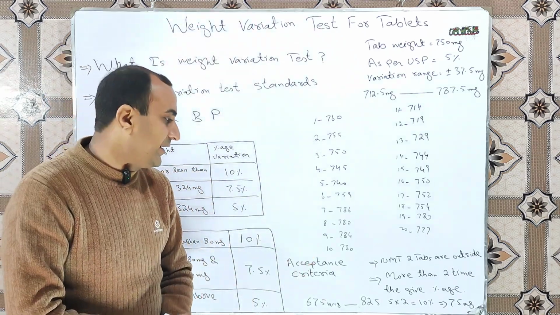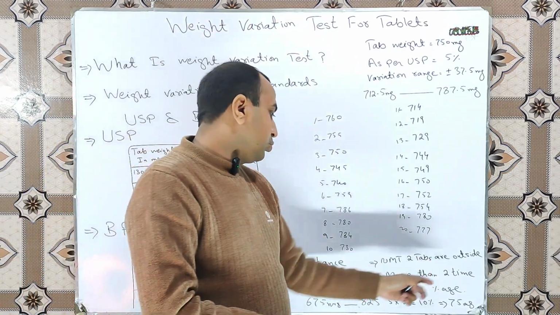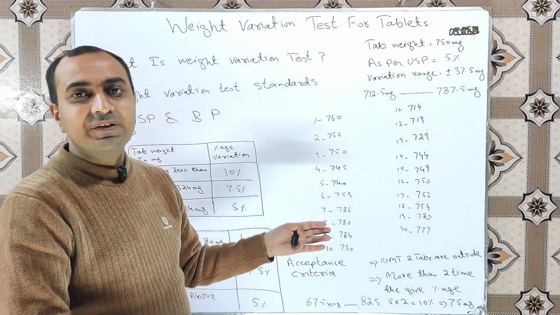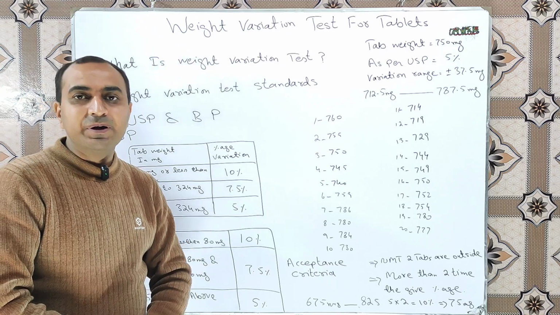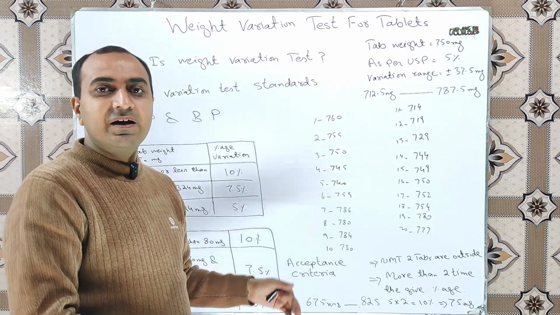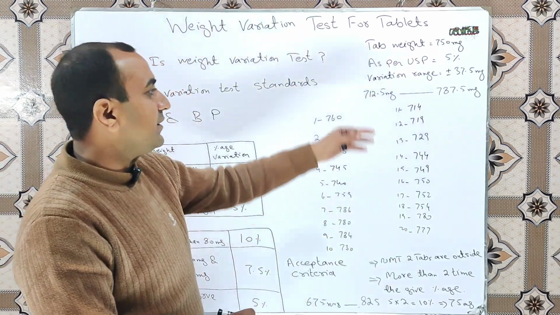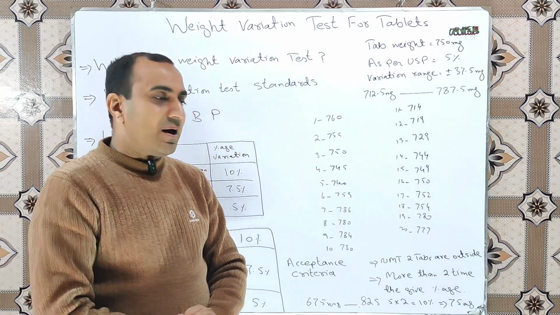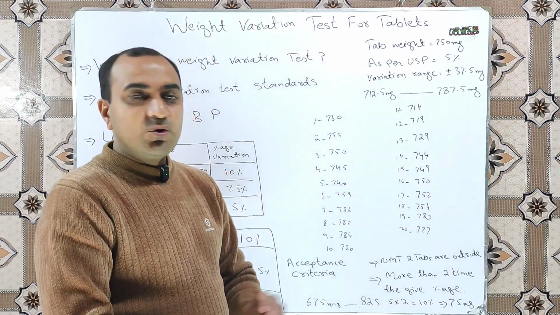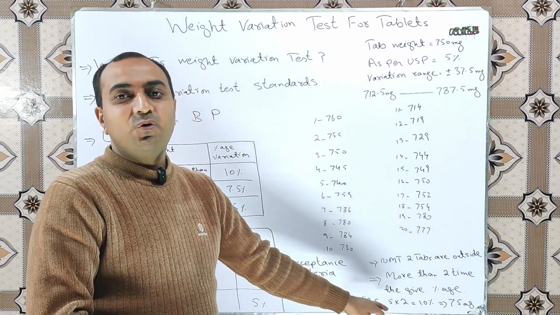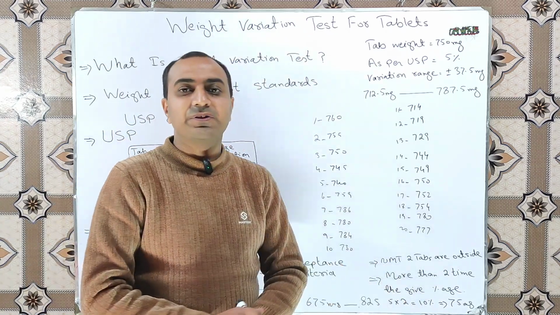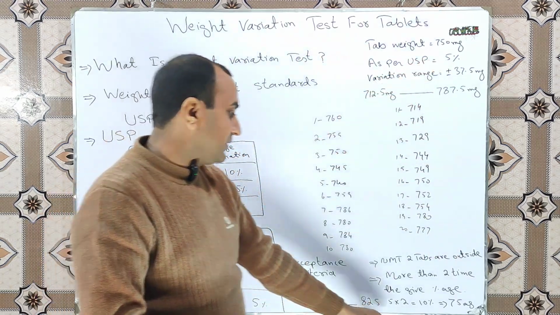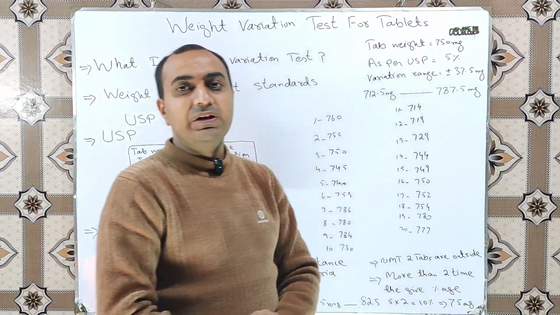USP defines that if our 2 tablets are outside the limit but within 2 times the given percentage, then the test is considered pass. In our case the defined value was 5%, so 2 times 5 is 10%, and 10% of 750 milligram is 75 milligram.